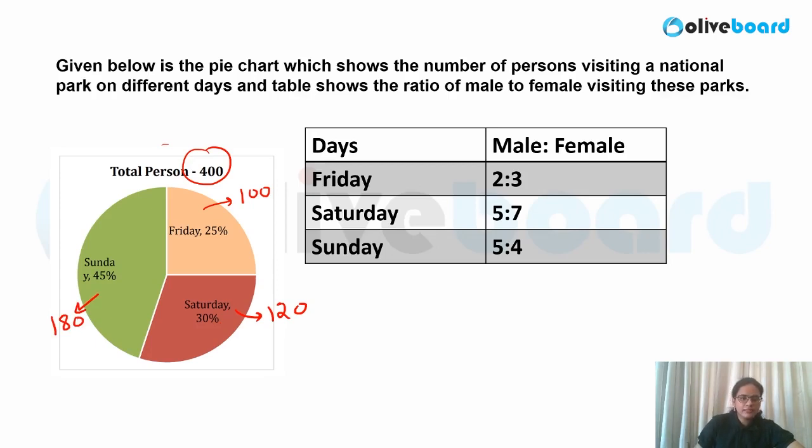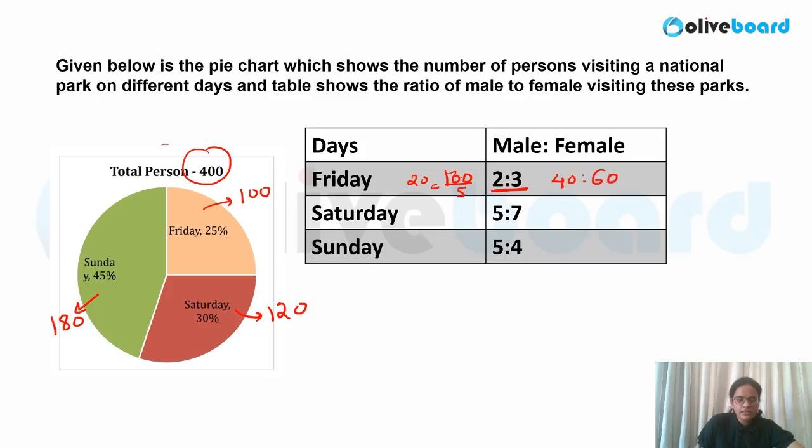Now total is nothing but this value. Now Friday value, I already know this is 100. So let me immediately calculate it. This is 5. So I can divide 100 by 5. So that is nothing but 20. So 2 2s are 40, 2 3s are 60.